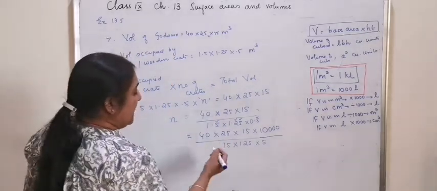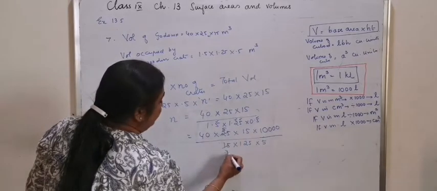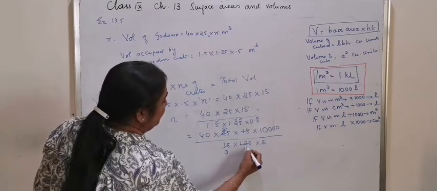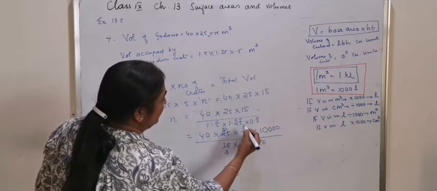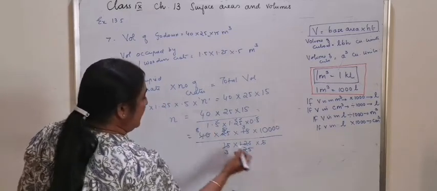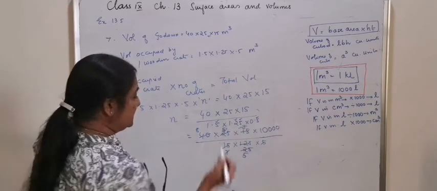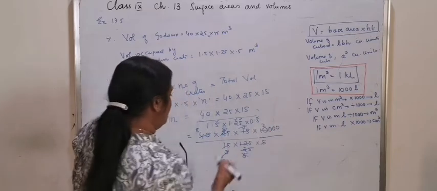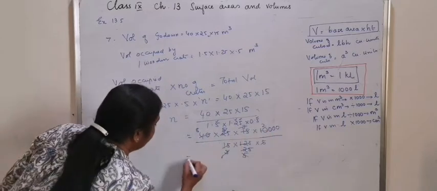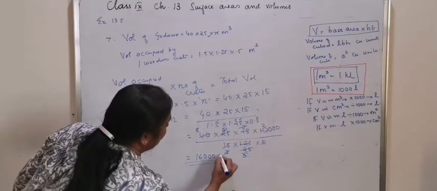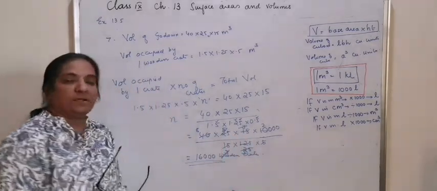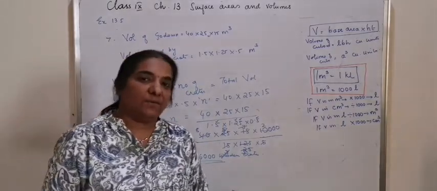Now you can work out easily: 5 3s are 15, this 5 and 5 gets cancelled. 15 and 125, 15 into with 5, 3 and 5 2s are 10, 25, 40 and 25 with 8 and 5, 3 and 3 gets cancelled, 2 again, 8 2s are 16,000 wooden crates can be accommodated. 16,000 small boxes can be kept in the godown.